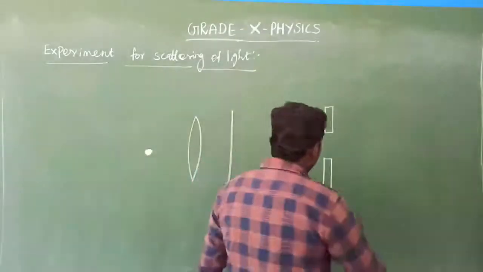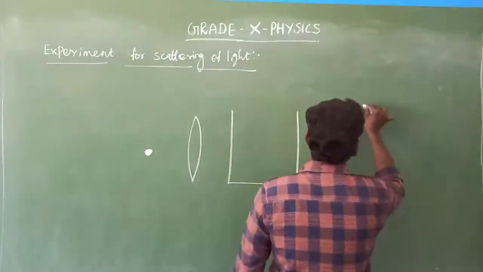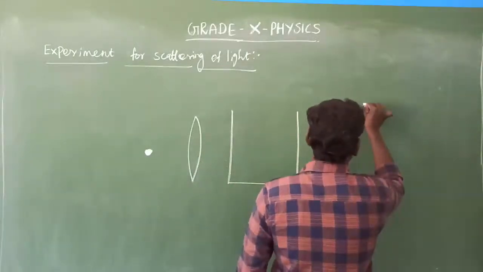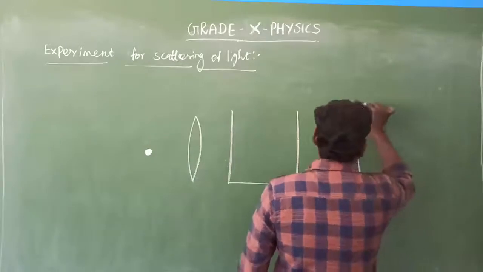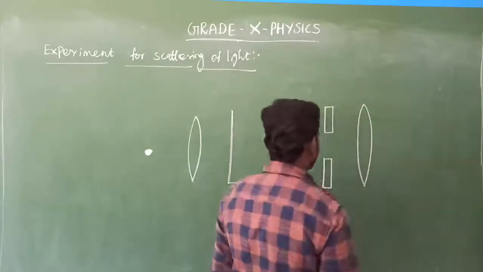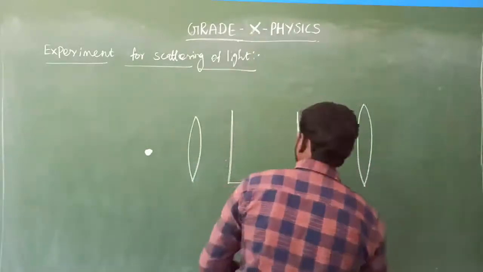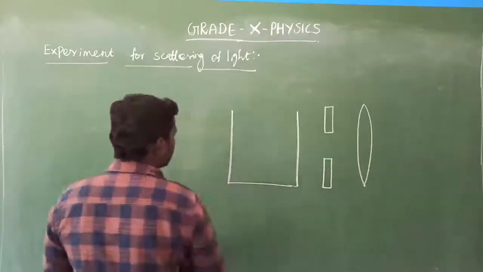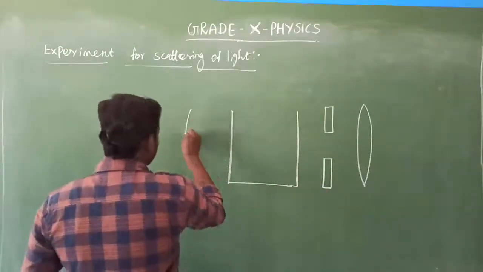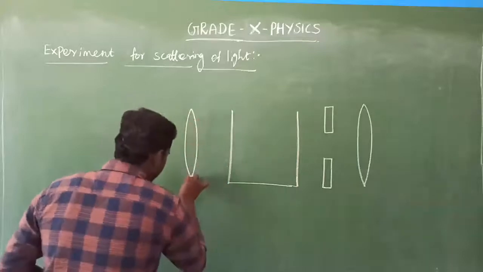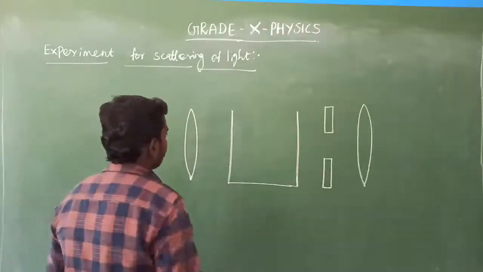Then after that, I am going to place a convex lens again. What lens? Convex lens. You know the property of that convex lens? A convex lens is a converging lens, isn't it? Yes.